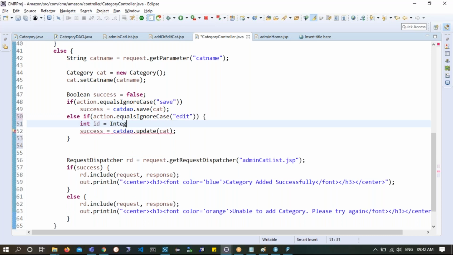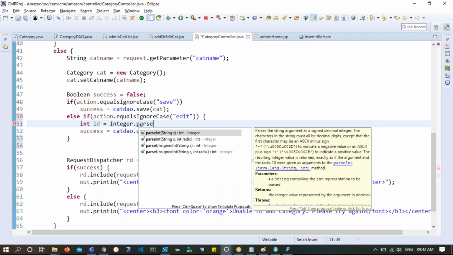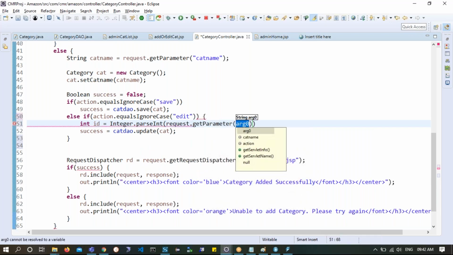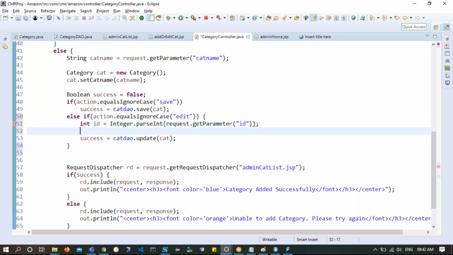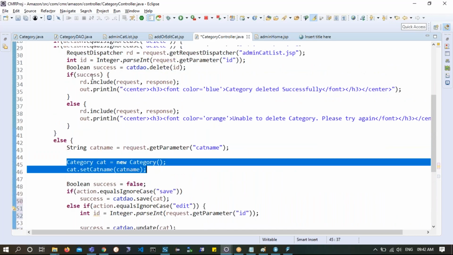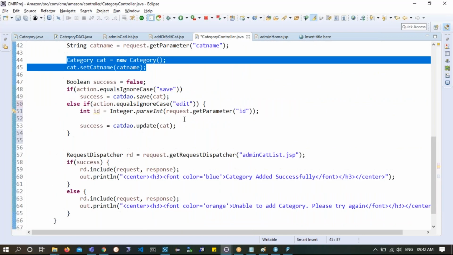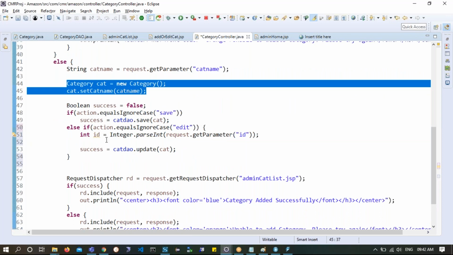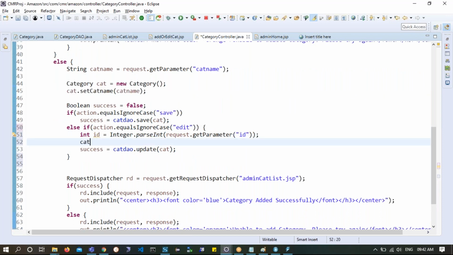So I will say int ID equals Integer dot parseInt, request object dot getParameter, coming as ID. I will get ID also, and after I get the ID, I need to supply this ID to the category, which is already there on the top. I get the name minimum. I will definitely get the name either for save purpose or for update purpose. But if it is update purpose, I'll get ID also extra. So I will say cat dot setID as the ID which is getting, and then I will call this